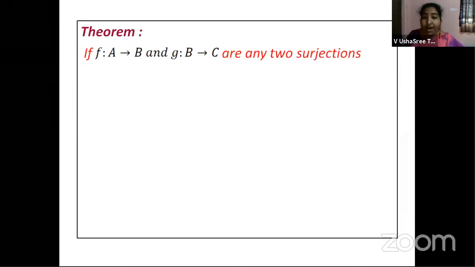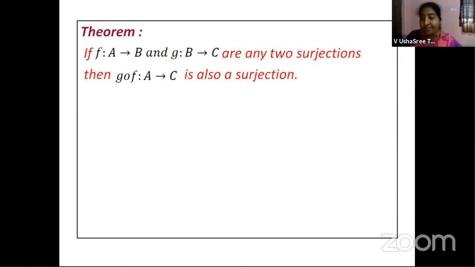All right, children. Now, let us quickly move to the next theorem. That is, if f maps A to B and g maps B to C are any two surjections. They are any two surjections. What do you mean by surjection? It is an onto function. Then g circle f maps A to C is also a surjection. This is what we need to prove now, right?